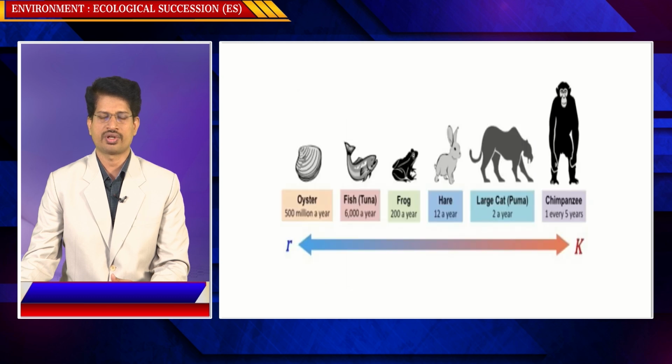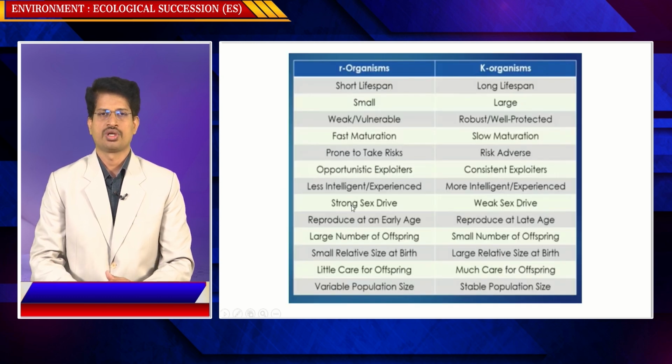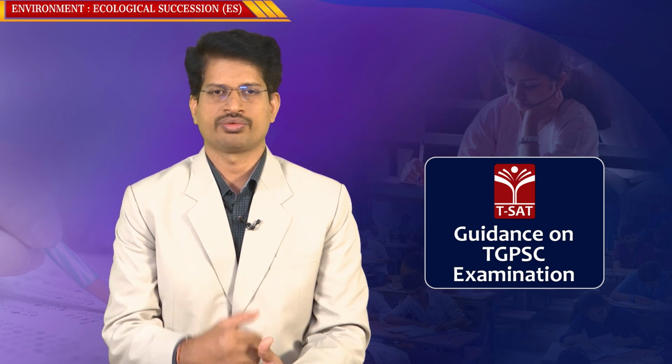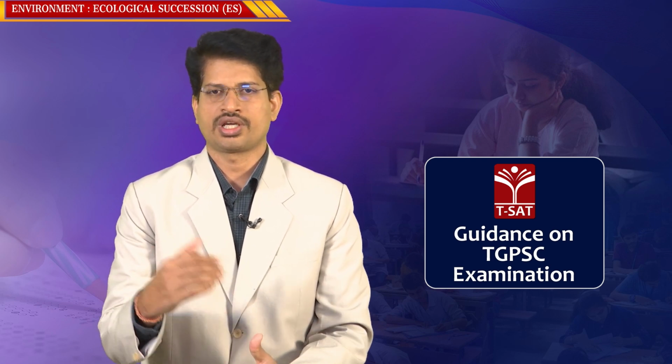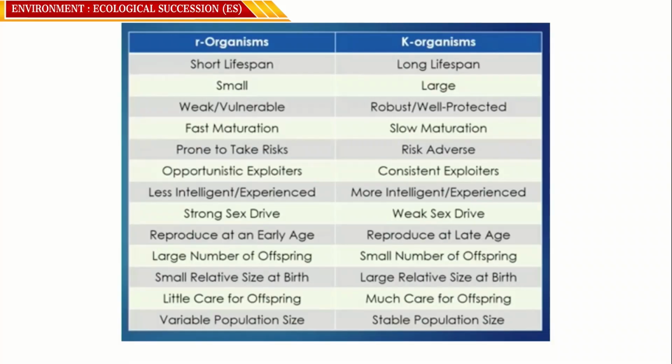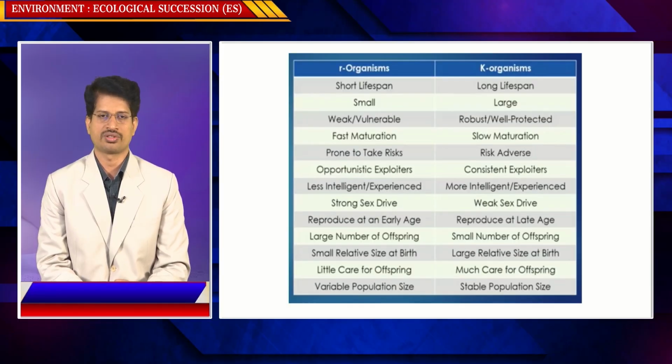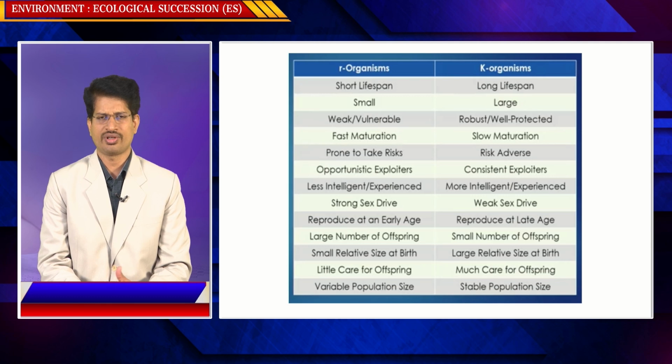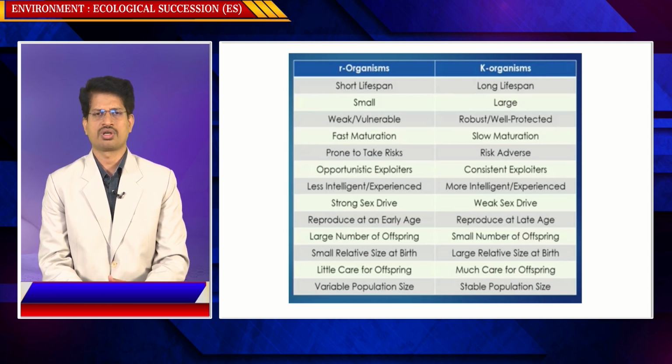To differentiate that, you have R organisms which have been selected on the basis of R selection and K organisms which have been selected on the basis of K selection. There are certain factors which are responsible for being selected in the environment for their success. So what are these factors? Short lifespan: some animals have a long lifespan. For example, take the case of mosquitoes or houseflies. Their lifespan is confined to a couple of days or less than a week.